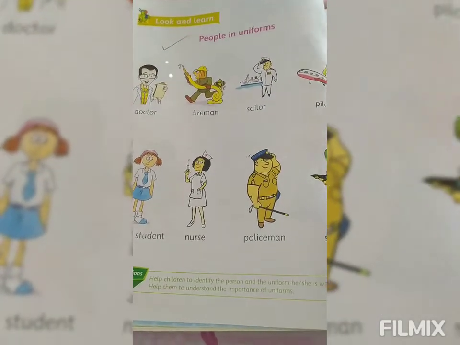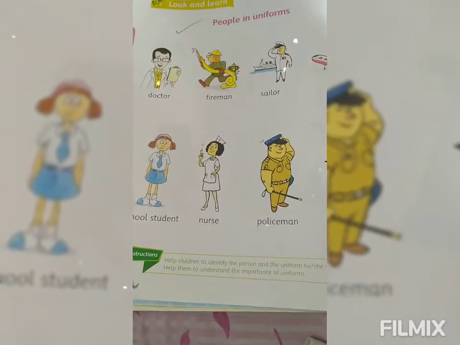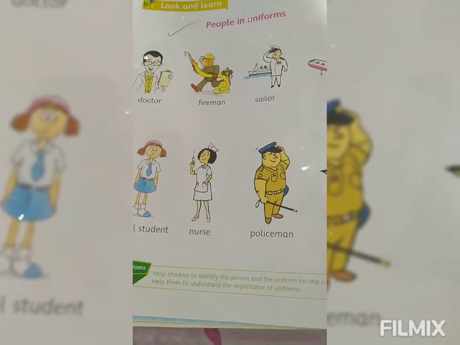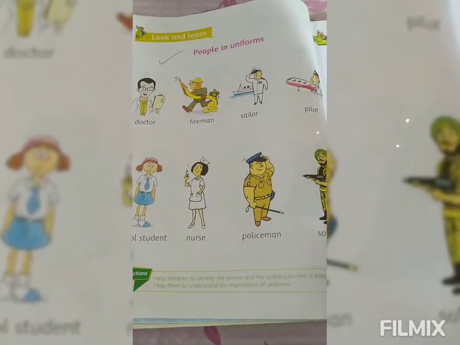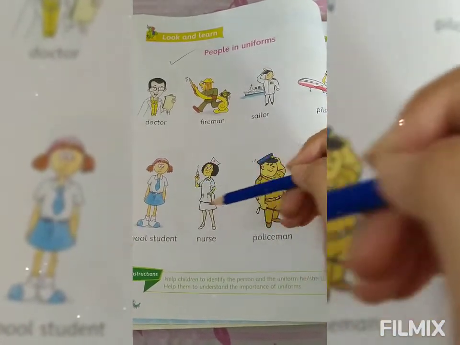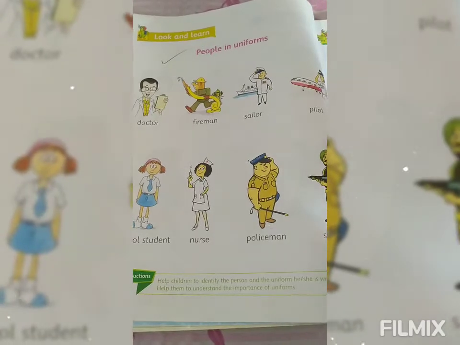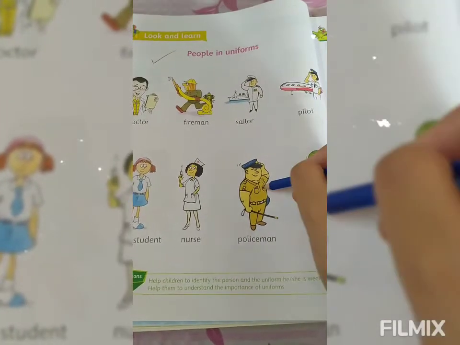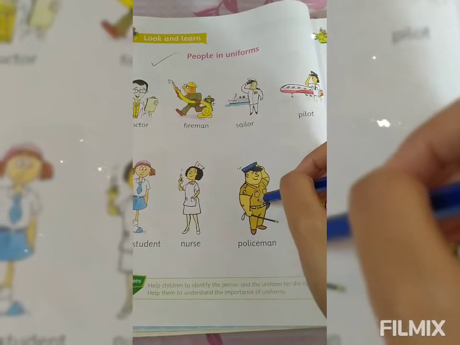That's why uniforms are very, very important. So look at the pictures carefully and recognize the uniforms of people in various professions. If we look at this person, we can easily say that he is a police.